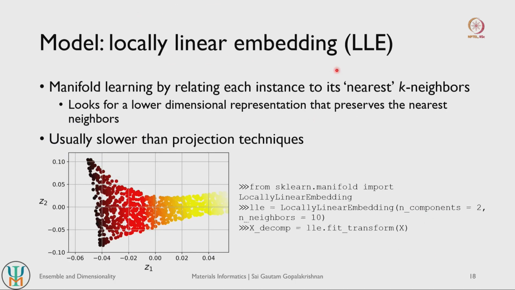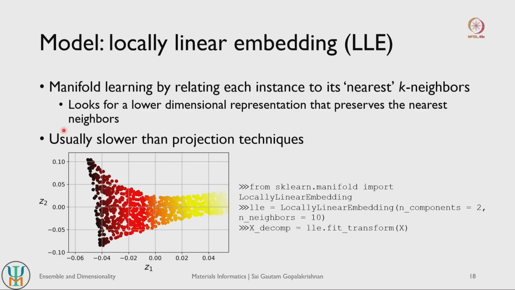So one of the most popular models for manifold learning is what is referred to as locally linear embedding, or LLE. What this manifold learning model does is that it tries to relate each instance to its nearest k neighbors. So for each data point, it tries to identify its nearest neighbors and tries to have a relationship, or a distance or similarity metric, between neighbors. And once it identifies similar looking neighbors, it then tries to look for a lower dimensional representation of such neighboring data points while preserving their neighborhood itself.